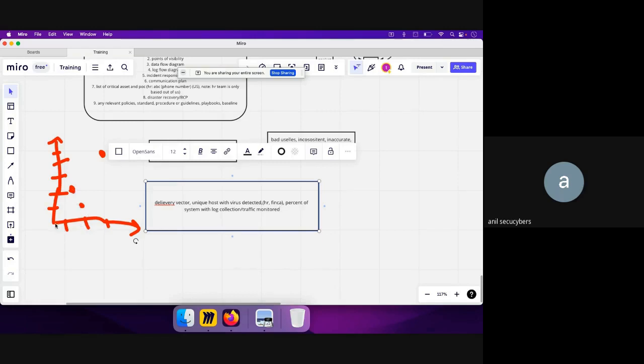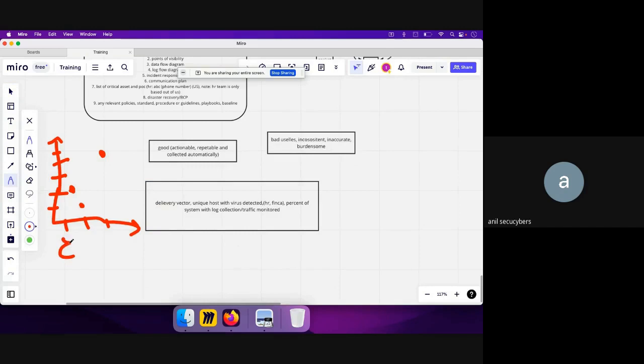Let's say one of the points on the x-axis is EDR. Here it will show the count. So let's say it tells us that there are 1,000 systems where EDR is installed. And let's say the overall count of systems that the company has is 3,000.